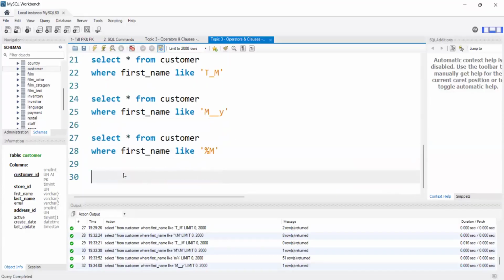The client will mail us to find some particular data. At that time, according to how they want the data to be and how they want to find the details, according to that pattern, we need to write the LIKE operator.